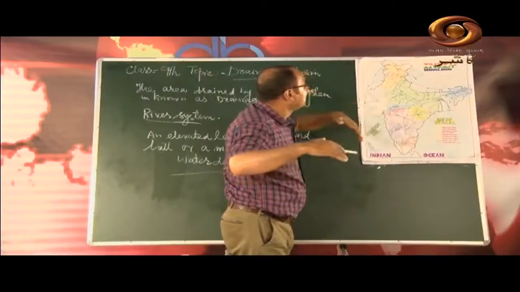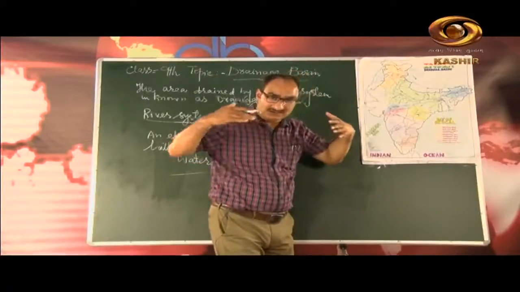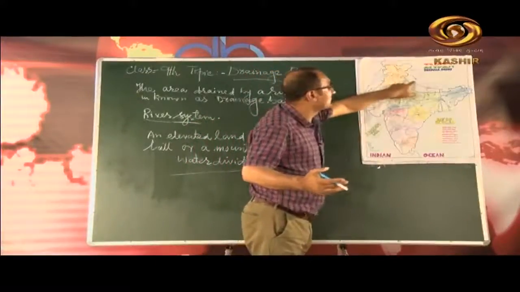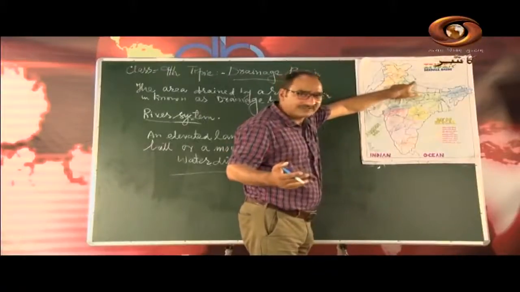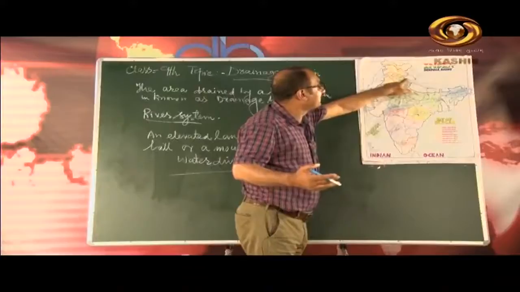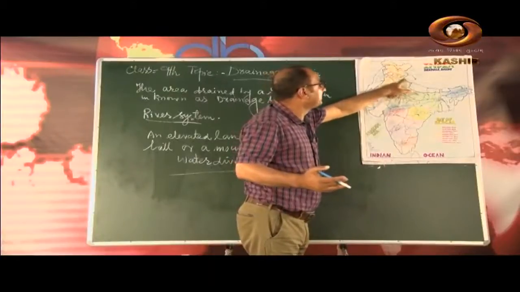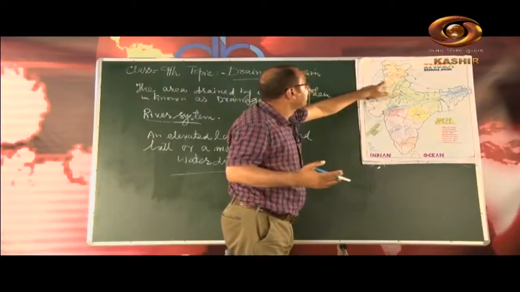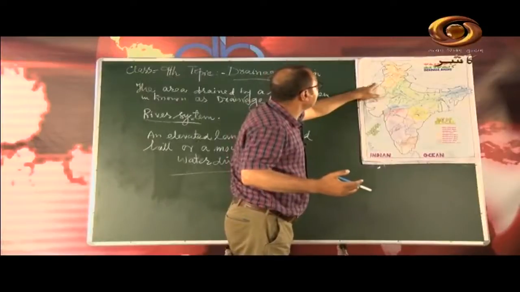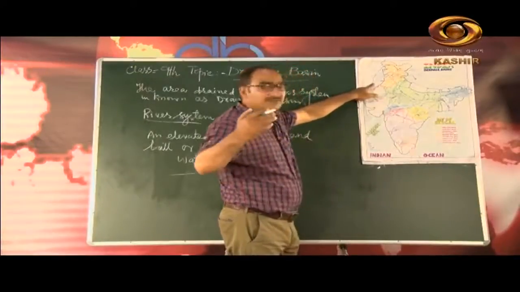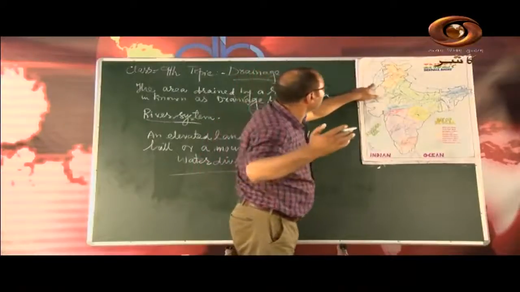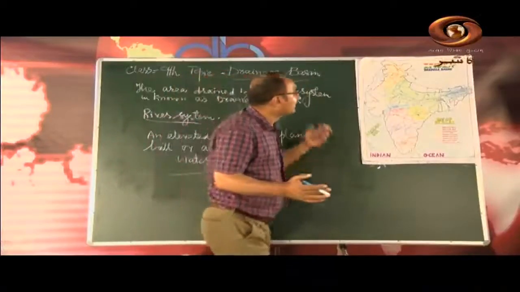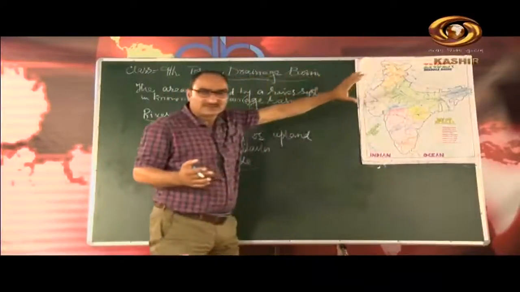And then the largest tributary of this Indus, which I am going to tell you, is the river Satluj, which has its source across the Himalaya near Kailash mountains. This river enters India in Himachal Pradesh, and then goes to Punjab and then Haryana, then it leaves Haryana here and enters Pakistan, and here it meets river Indus near Mithankot in Pakistan. The length of river Satluj is 1450 kilometers, and these are five rivers which have